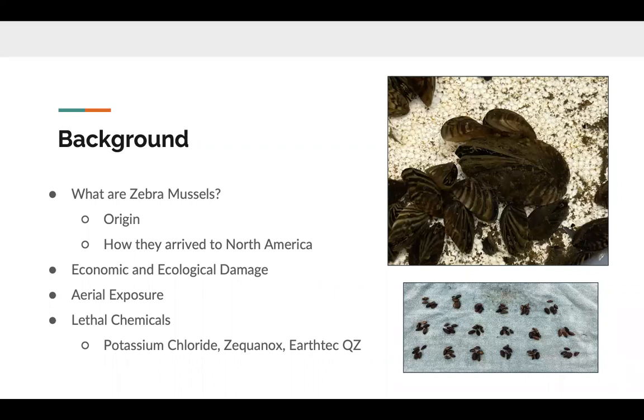In terms of ecological damage, these mussels are able to reproduce at a very rapid rate. A female mussel can lay anywhere between 30,000 and a million eggs in a season, and they have the ability to spawn multiple times in a spawning season. They also have a free swimming veliger stage, which allows these young to have a better chance of survival and being able to turn into reproducing adults. Along with this, their byssal thread again allows them to connect to native mussel species, which can harm these mussels since they compete for similar food resources, and they can also outcompete them for space.